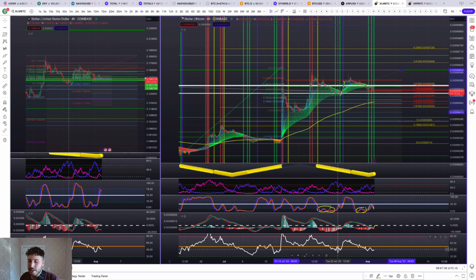We do have some hidden bullish divergence because we have a low and a lower low in the RSI, and we have a low and a higher low right now. So we just need to see that 4-hour buy now signal flash ASAP for XLM against Bitcoin.